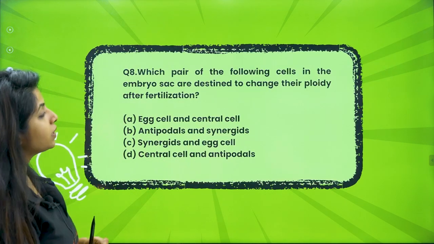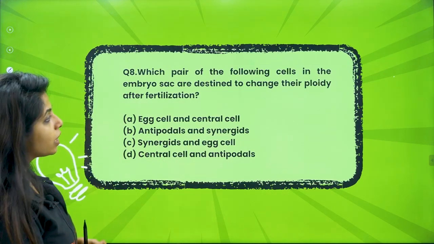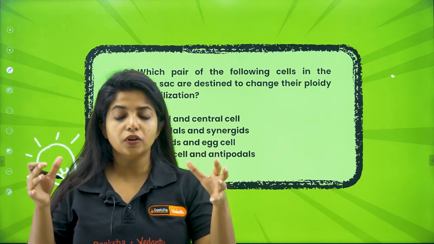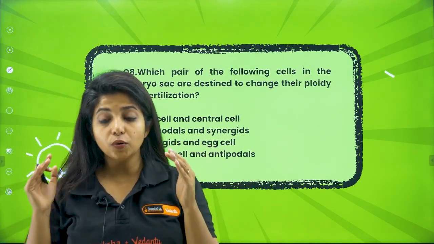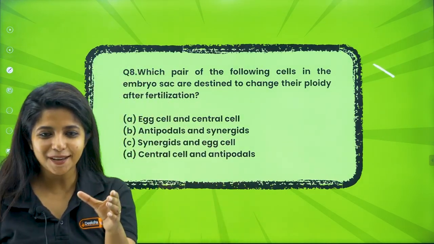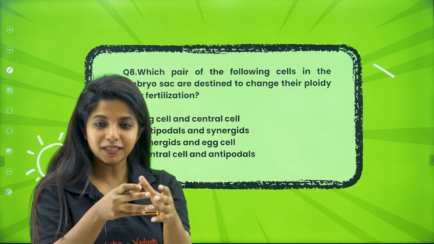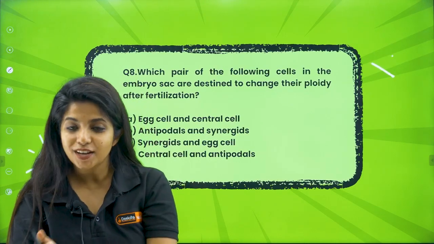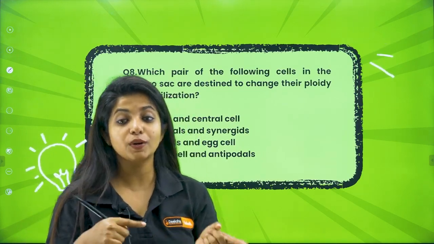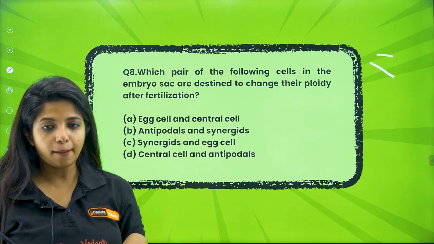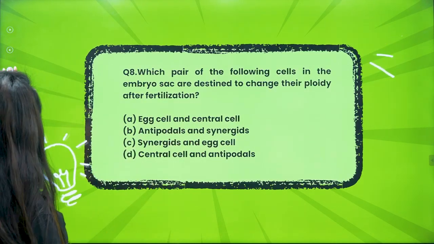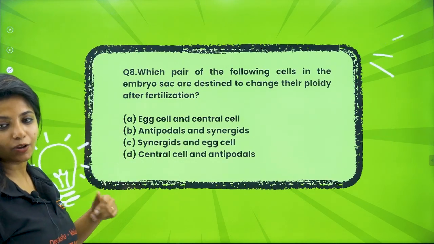Which pair of the following cells in the embryo sac are destined to change their ploidy after fertilization? That means they are going to change from haploid to diploid or diploid to triploid, something like that. Which of the cells are going to change their ploidy after fertilization, that is after fusion? So, the egg cell will come together with the male gamete, N and N, it becomes 2N. So, the egg cell is going to change its ploidy. I gave you one example. What is the next cell which is going to change its ploidy? So, all of them were haploid except the central cell. The central cell was diploid in nature first, before fertilization. Now, after fertilization, which cells are going to change their ploidy?